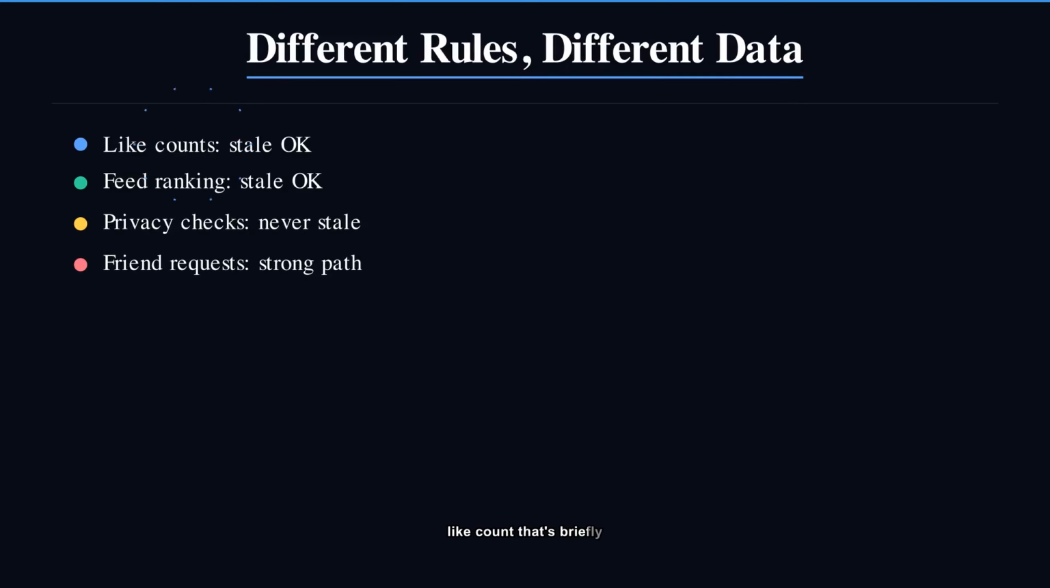A like count that's briefly stale? Fine, nobody notices. But privacy, can user Y see user X's private photo, cannot be wrong even for 100 milliseconds. Different data, different rules. That's the postal system choosing which mail gets priority delivery.